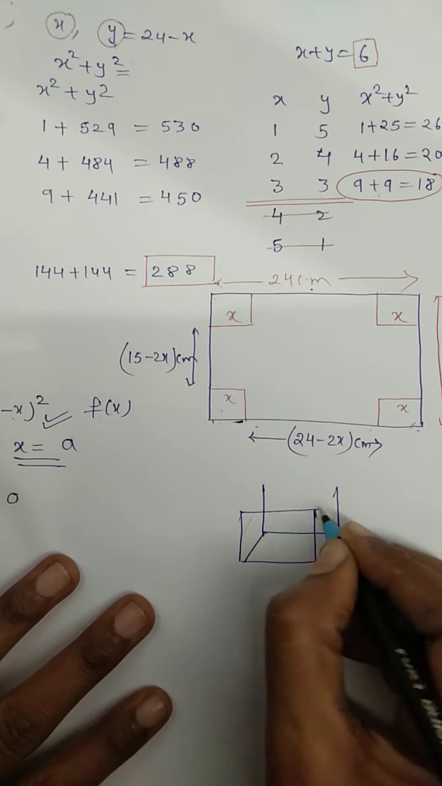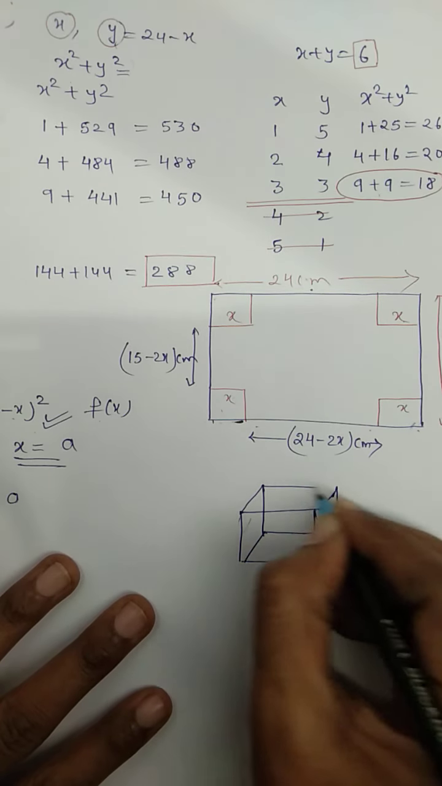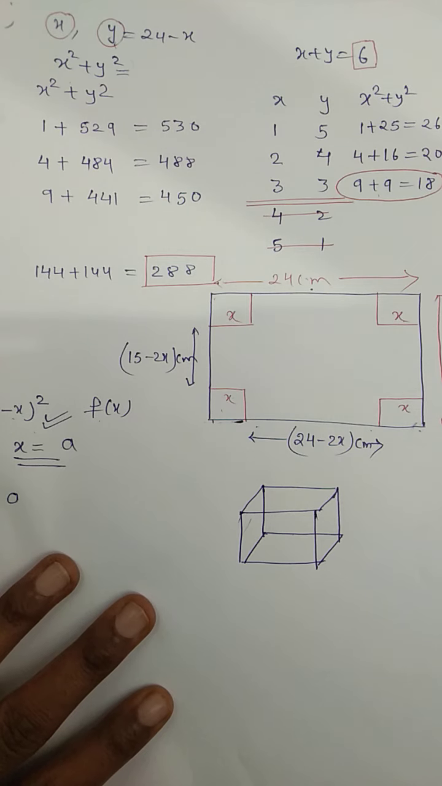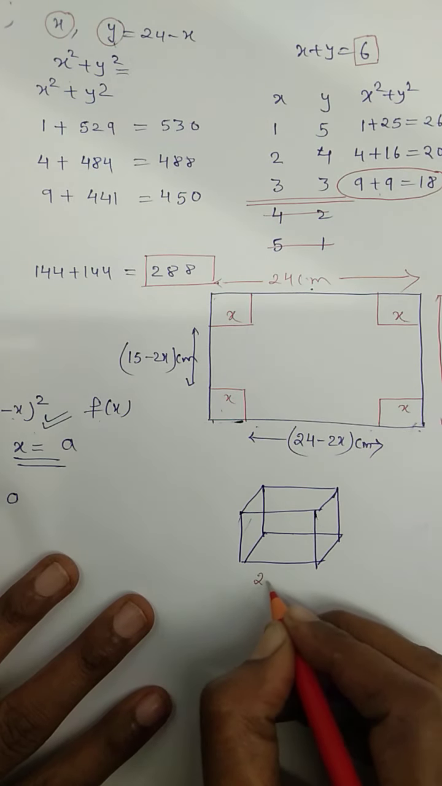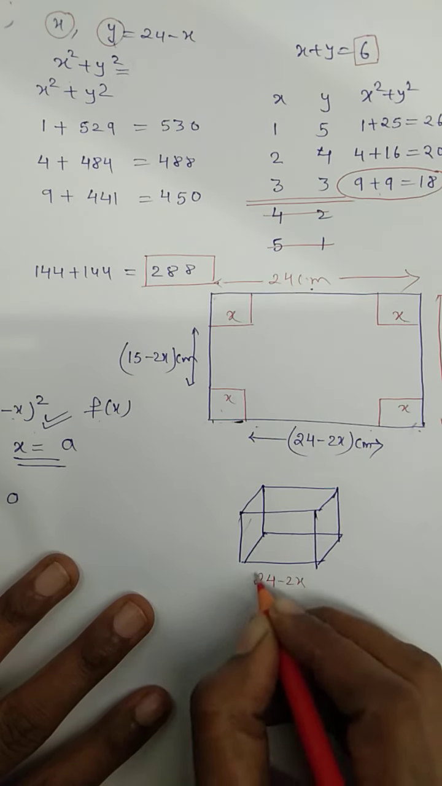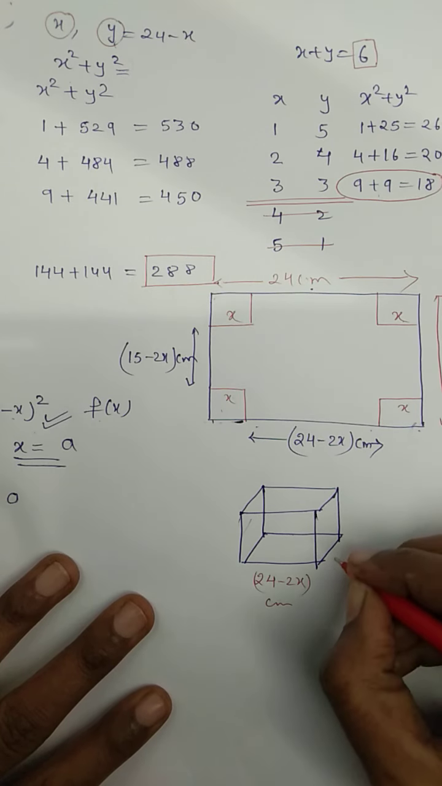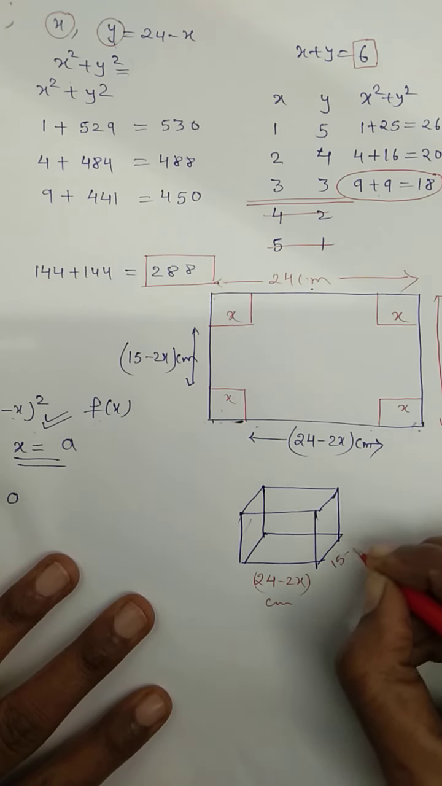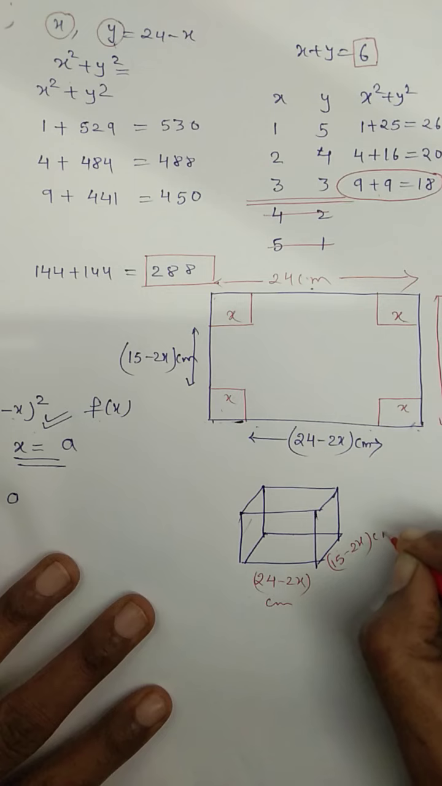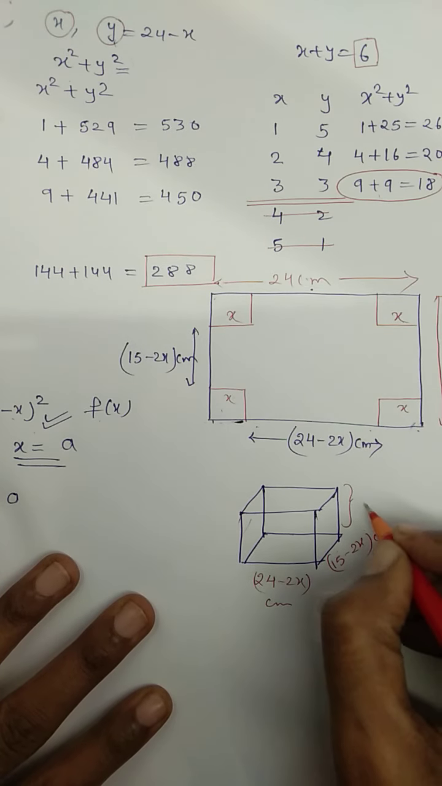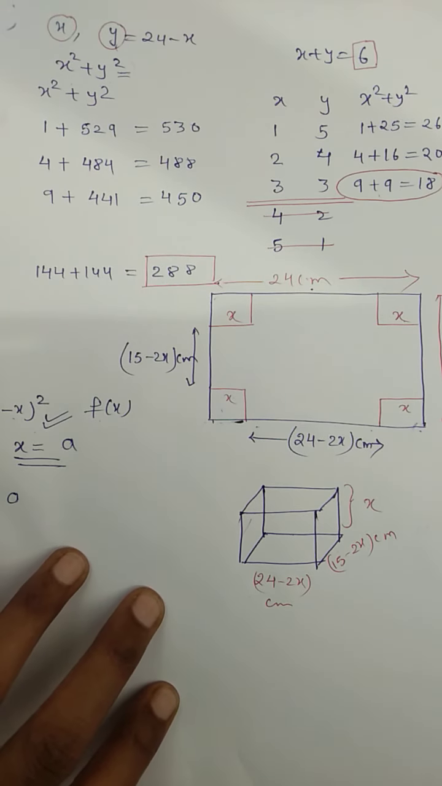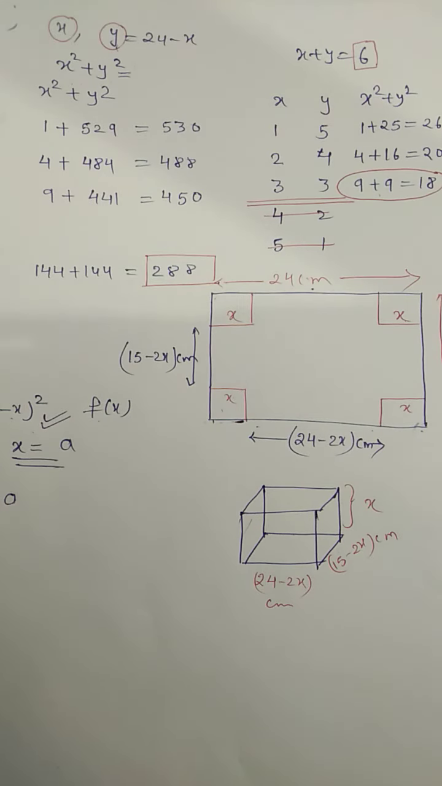Okay, this is a box which you are going to get. Here I have taken this side as 24 minus 2x centimeter, and from this side we are getting 15 minus 2x centimeter, and this height is going to be x. Next, let us again read this question.